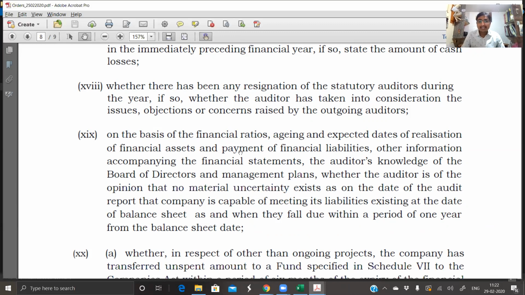Now in this, they are talking about expected date of realization of financial assets and payment of financial liabilities. Now it is not only the banking liabilities, it relates to all financial assets and financial liabilities. And what we need to give an opinion on is that no material uncertainty exists as on the date of audit report, that the company is capable of meeting its liabilities existing at the date of balance sheet as and when they fall due within 1 year of balance sheet.